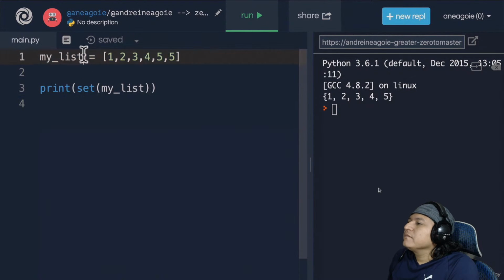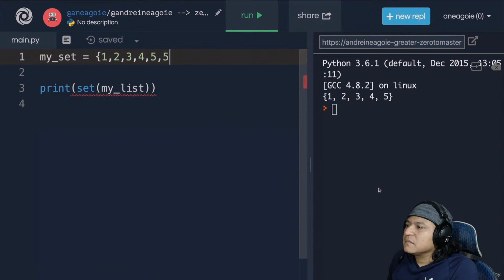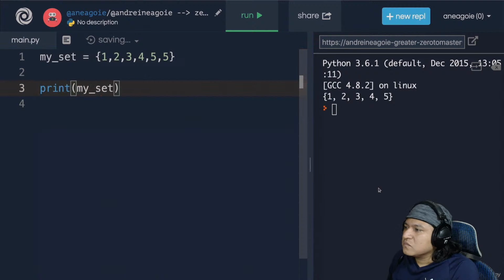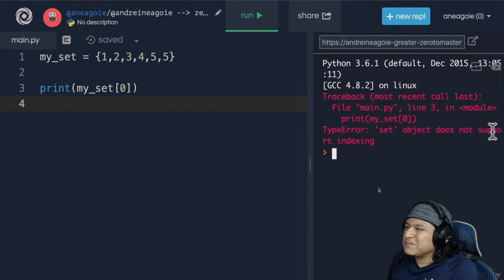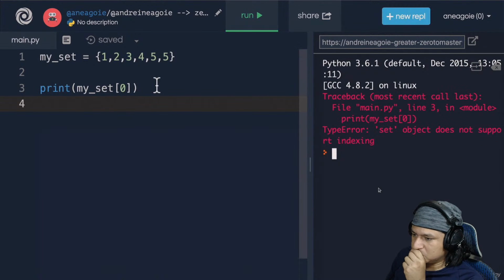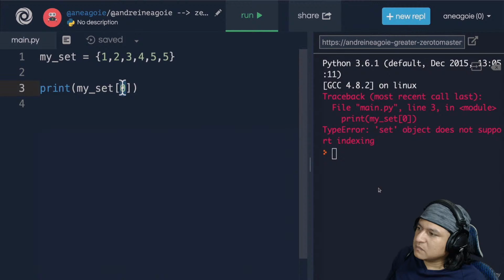What about this? Let's change this into a set. So let's call it my set. I'm going to change this into a set. There you go. And then what if I wanted to access my set at index of 0? Set object does not support indexing. Well, again, you can think of it more as a dictionary. In order to access a set, we have to grab by the item that's in it. That's the key to getting the information from memory.